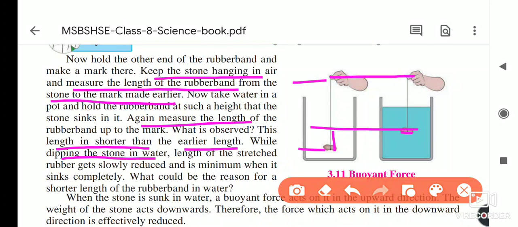While dipping the stone in water, the length of the stretched rubber gets slowly reduced, and it is minimum when the stone sinks completely. What could be the reason behind it?